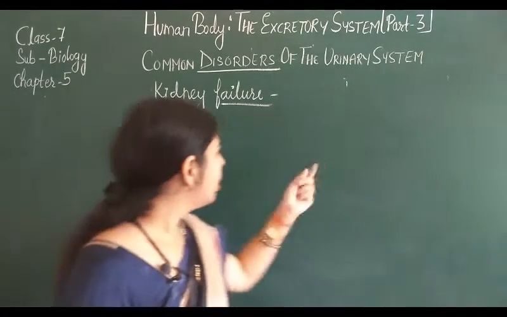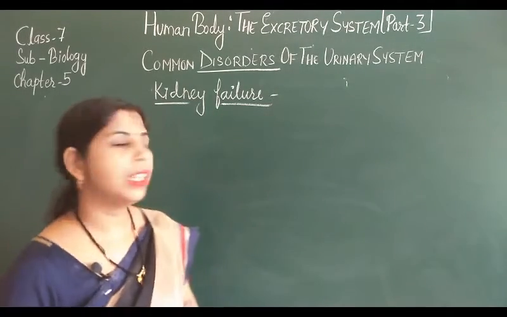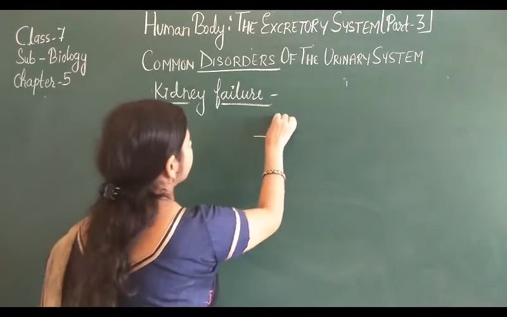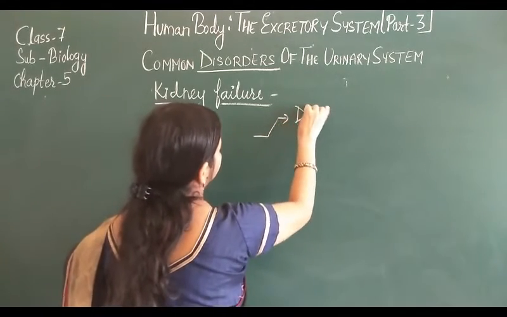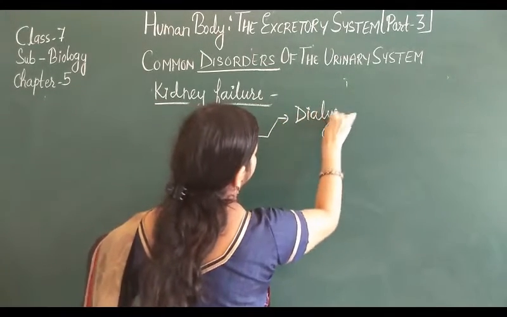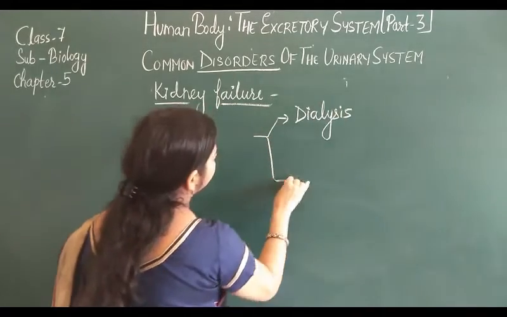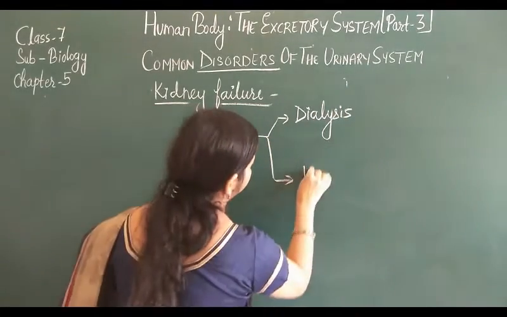At that time, there are two methods to deal with kidney failure. First is dialysis, and second is kidney transplant.